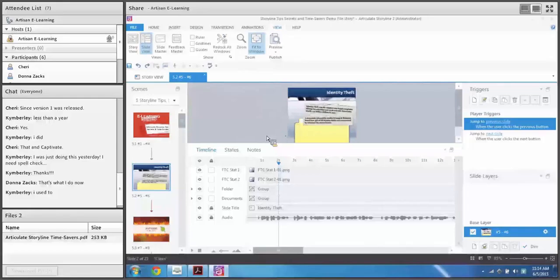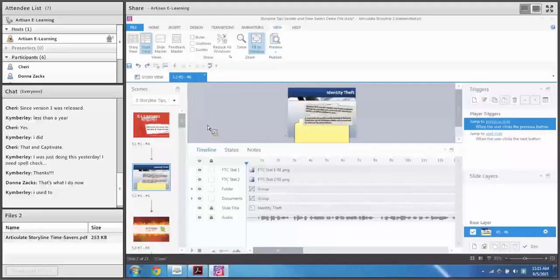But there's actually an easier way that you can go about syncing up your animations by using cue points. And this is a secret little keyboard shortcut that many people aren't aware of. It would be really great if I could watch my slide from beginning to end and add cue points as it was playing for the visual indicators for when I want things to come in and out. And the way you do that is with the space key. Many people don't realize, or not space key, the C key. C as in cat on your keyboard.